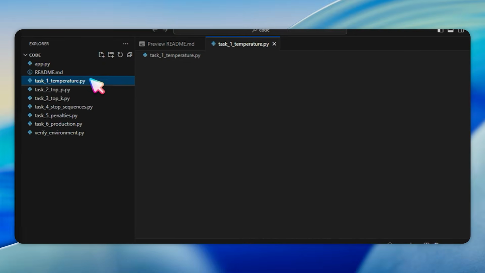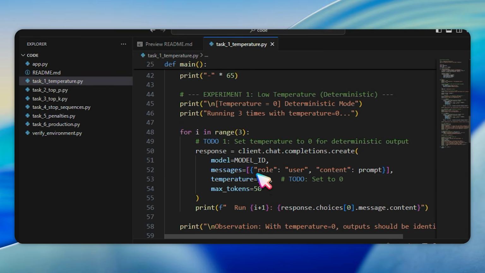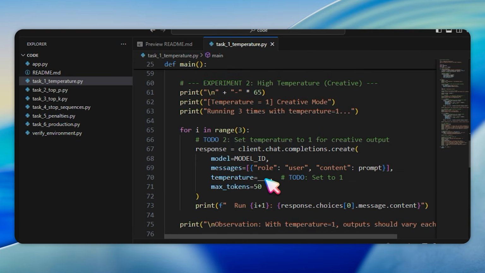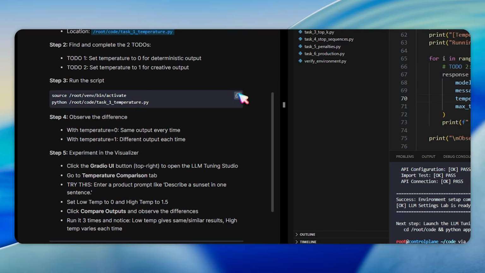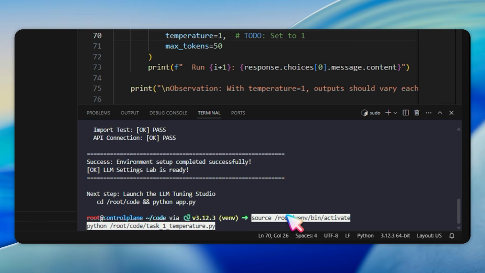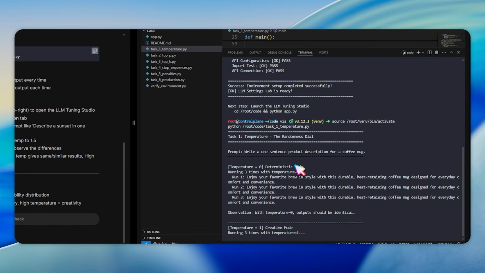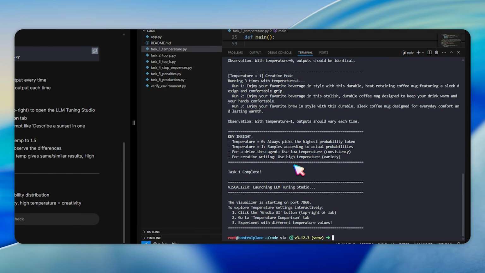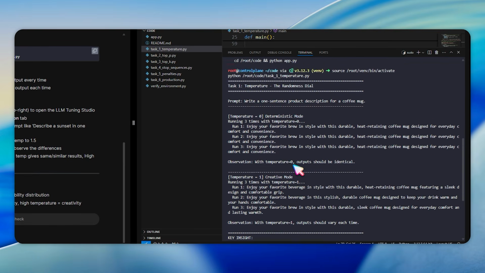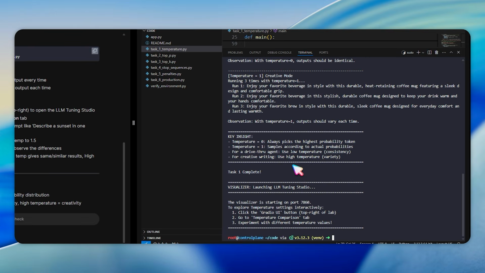You need to complete 2 to-dos. At line 53, replace the blank with 0 for deterministic output. At line 70, replace the blank with 1 for creative output. Run the script with python /root/code/task1temperature.py. The script runs 3 generations with each temperature setting. With temperature 0, all 3 outputs should be identical. With temperature 1, the outputs vary each time.